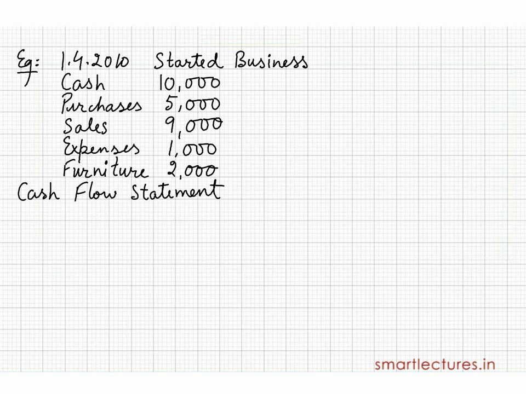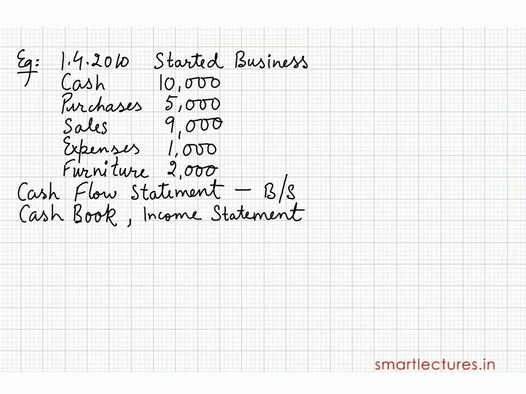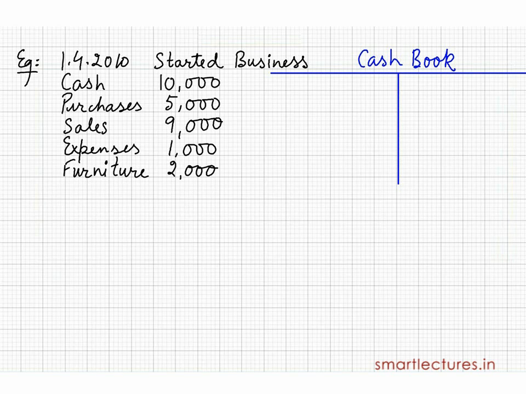To prepare the cash flow statement for the year ending 31st March 2011, we need the balance sheet. And to reach the balance sheet, first of all, we'll have to make the cash book, then the income statement. Only after that, we can prepare the balance sheet. If we have the closing balance sheet as well as the opening balance sheet, only in that situation can we prepare the cash flow statement. So first of all, I'm going to prepare the cash book.